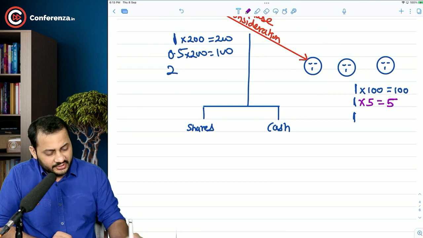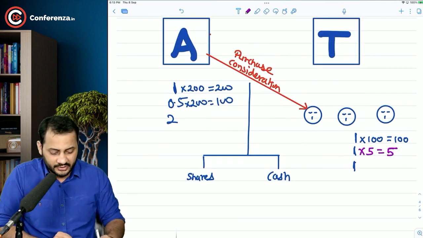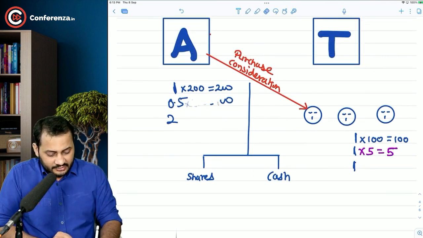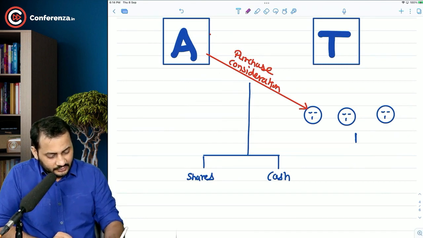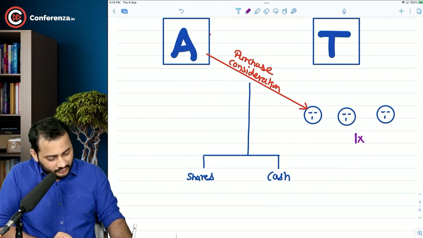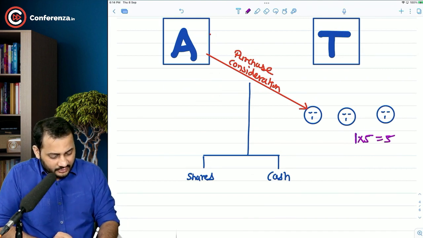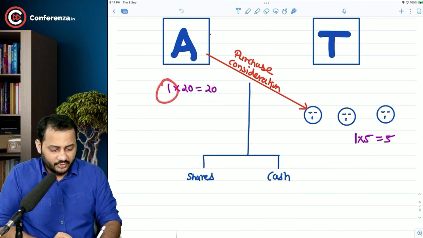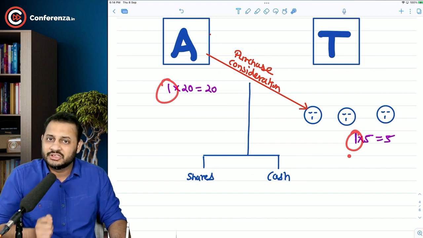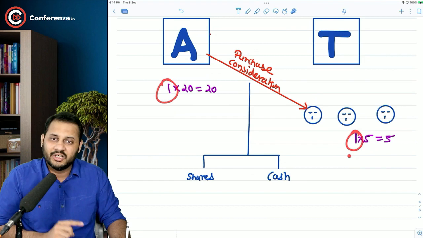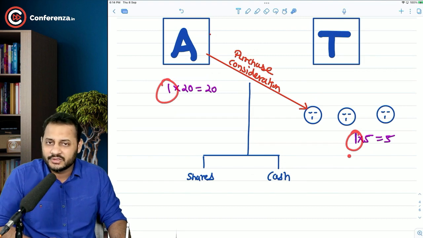So every share is earning 5 rupees in the target company, and the earning per share in my company is 20. Do you think it is fair to exchange 1 share for 1 share? No sir, because why would I give them my 1 share which is earning 20 rupees for their 1 share which is earning only 5 rupees?